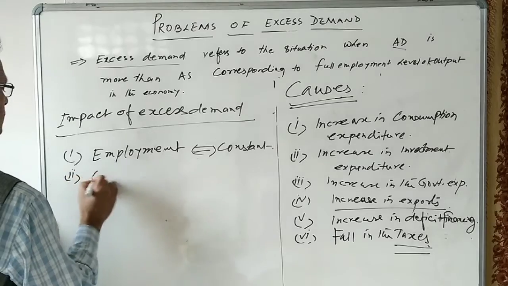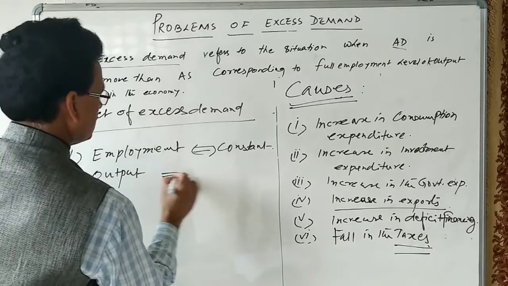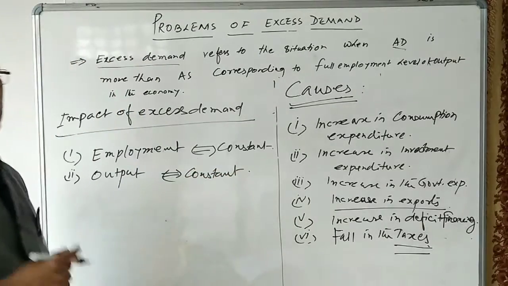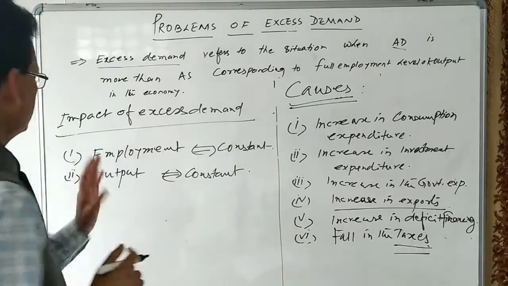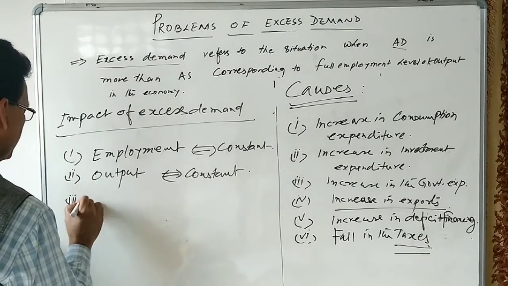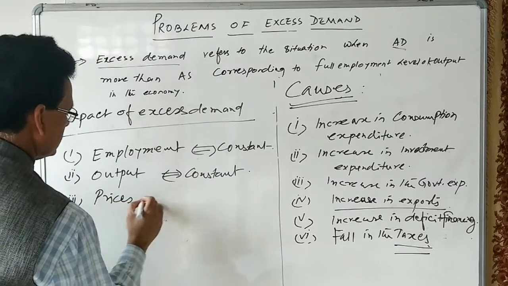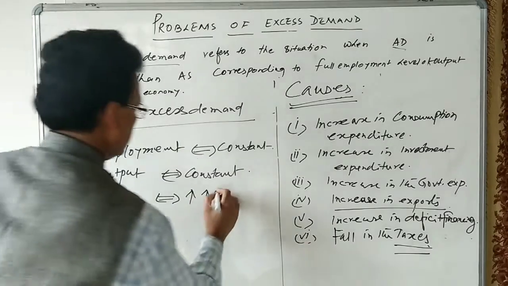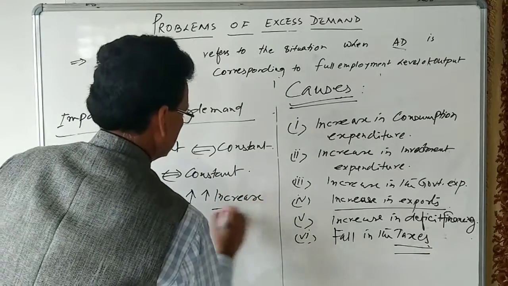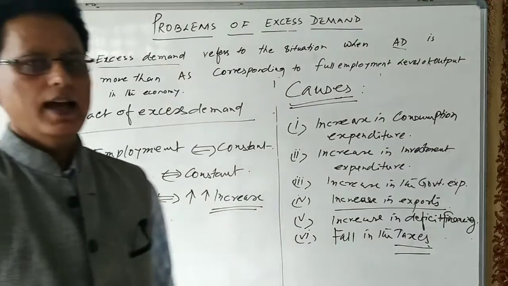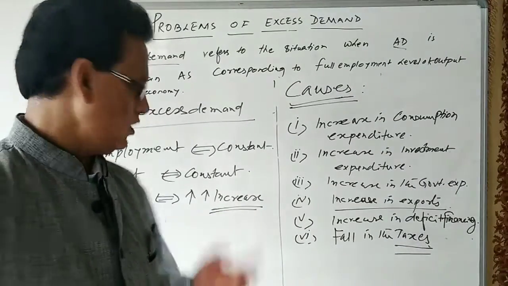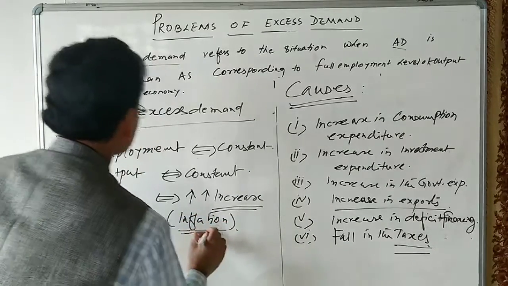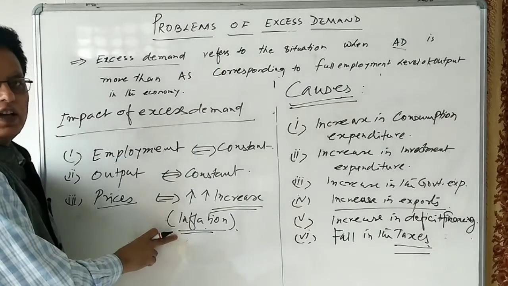Number two, let us see the output. Output also remains constant. Output will not increase. And what will increase is the prices. Prices of goods and services will increase. The general price of commodities will increase, and that will lead to an inflationary situation in the economy. And this is called inflation. So excess demand leads to inflation in the economy.